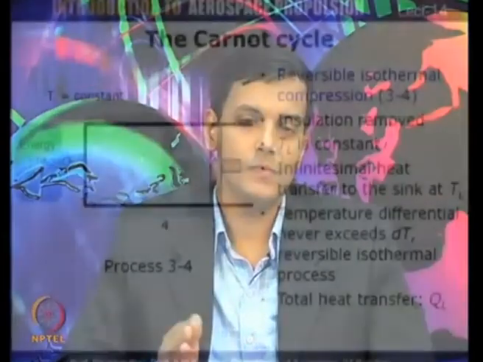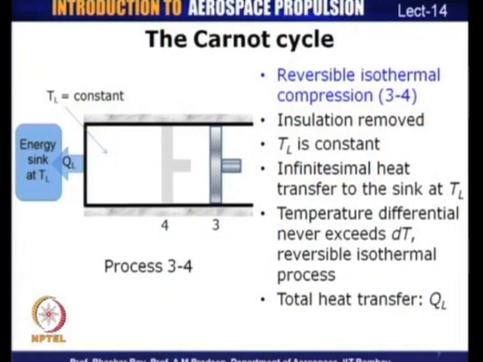Now, let us look at what is this third process in the Carnot cycle. The third process consists of a reversible isothermal compression process. The next two processes, as we shall see, are compression processes. The third process is a reversible isothermal compression process during which the system moves from its state 3 to state 4, and because it is a compression process, we know that the volume inside the cylinder has to decrease. Now, again we remove the insulation which was placed at the cylinder head to enable heat transfer to take place from the system to the sink.